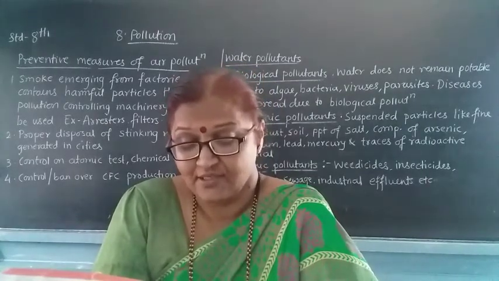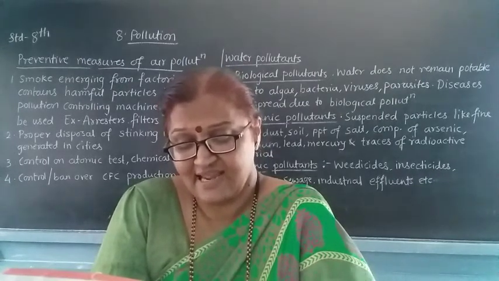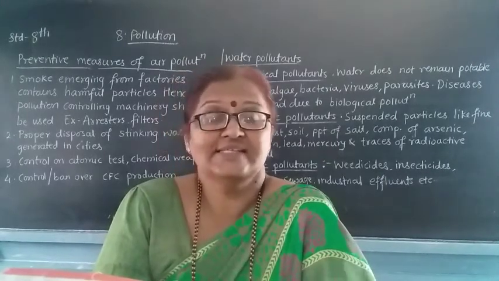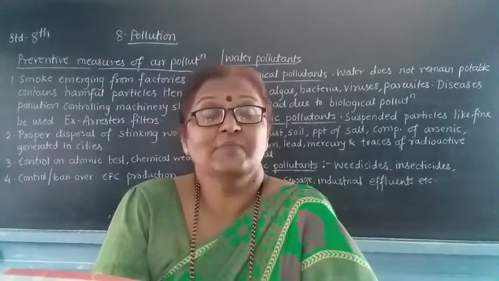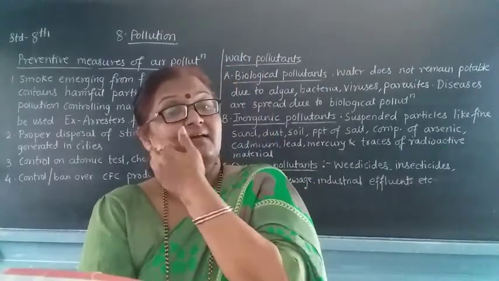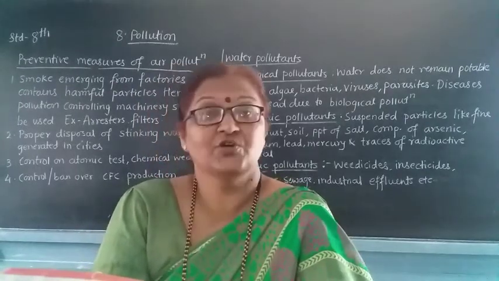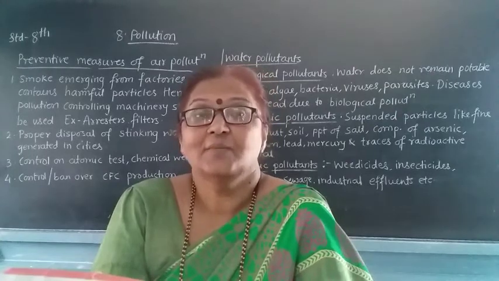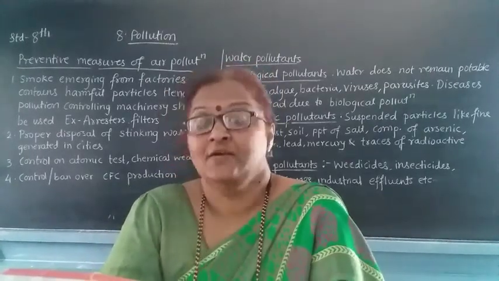Soil erosion: many biotic and abiotic factors are added to the water due to soil erosion. Abiotic means sand, mud, stones, and biotic means animals or plants. So these all are added to the water due to soil erosion. Whenever there is soil erosion, the plants and animals get added to the river.